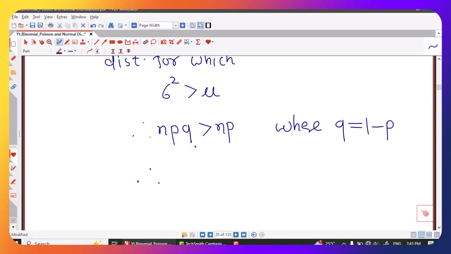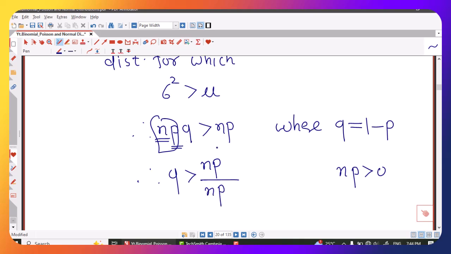Now we know that n is always greater than 0, it is the number of trials. p is also probability of success, that also we consider as positive. Therefore n p is greater than 0. Therefore I can transfer this n p, which is a positive real number, to the right hand side.